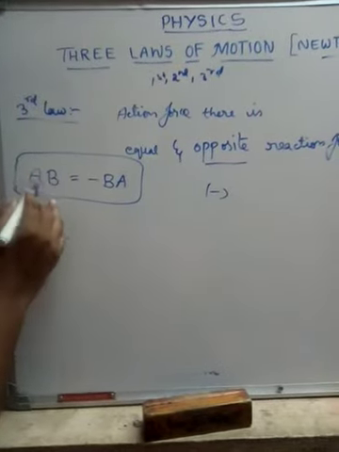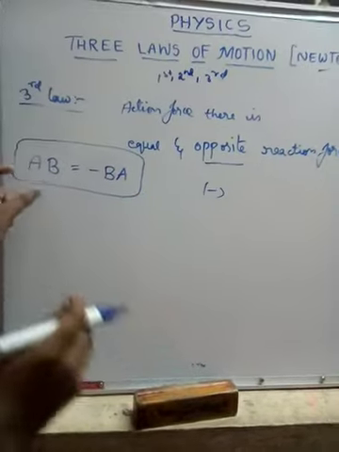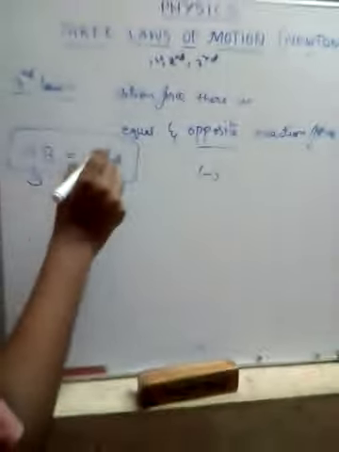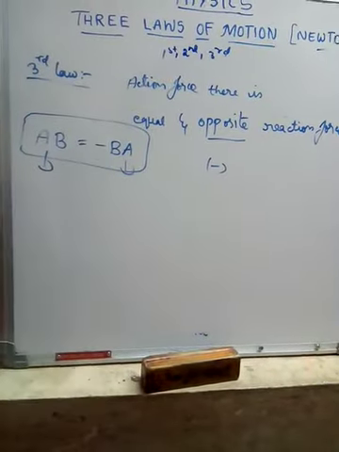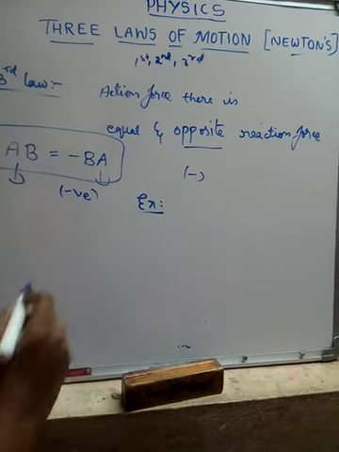Let the objects be A, B, then AB is equal to minus BA. Action force here is AB, reaction force is BA in negative direction. It indicates a negative sign. For this there are so many examples. Let's discuss now.